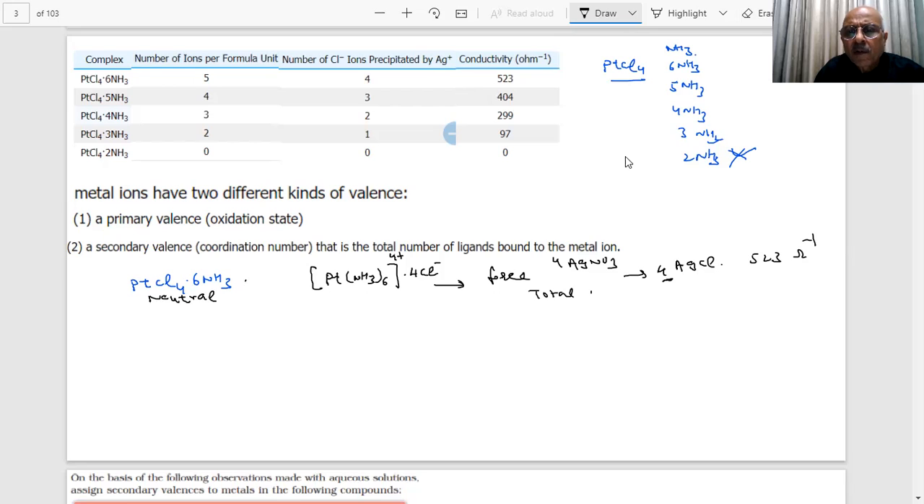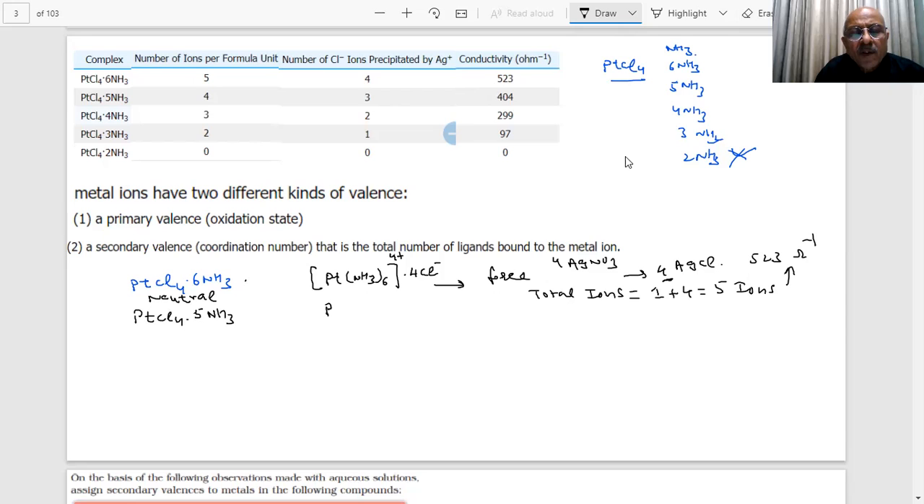So, what is the total number of ions then? Total, there would be 5 ions. This is only one ion, the charge is 4 plus, and there are 4 chloride ions. 5 ions. So the molar conductivity you are getting is 523 ohm inverse, and this we have written as the number of ions per formula unit. What happened in the second case, students? You are saying PtCl4 5NH3. How many are ionizable? Cl minus, 3. So what is the story now?